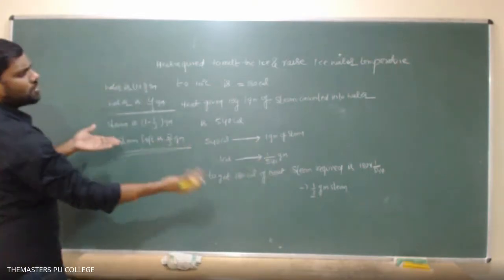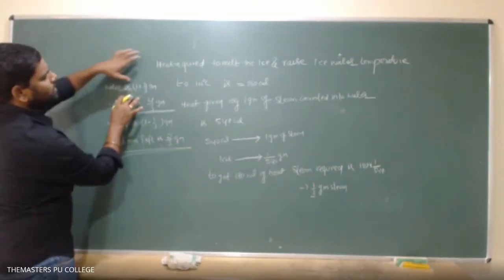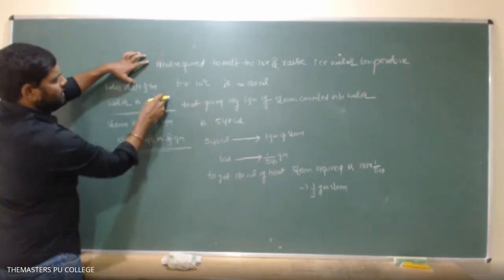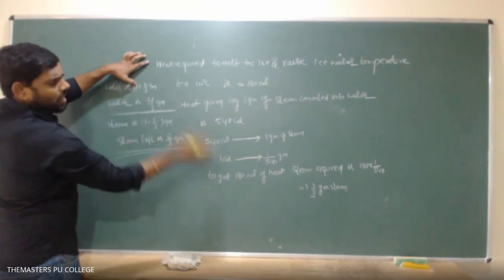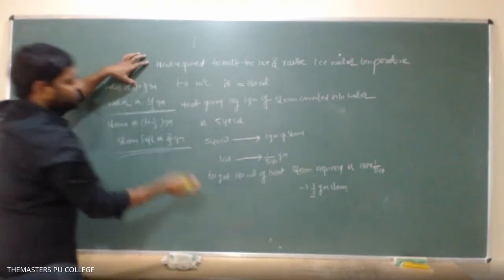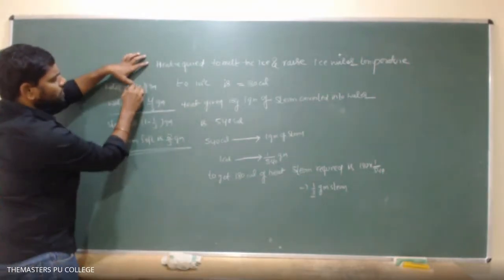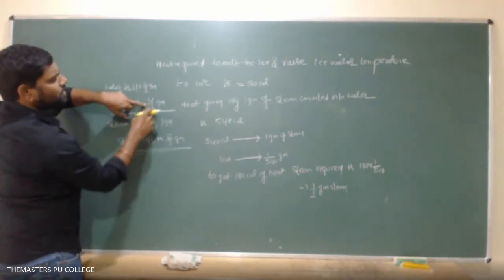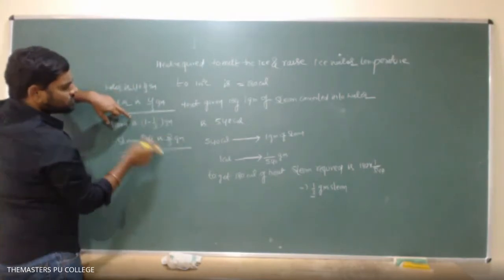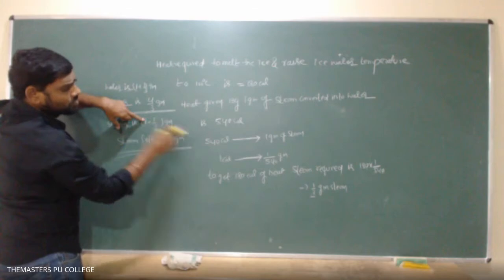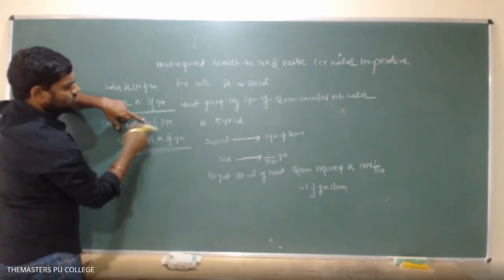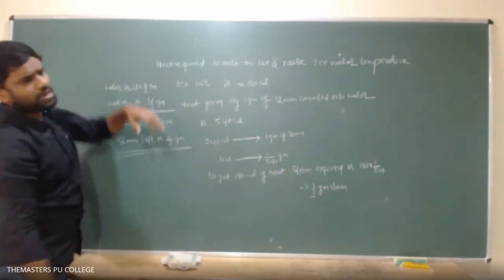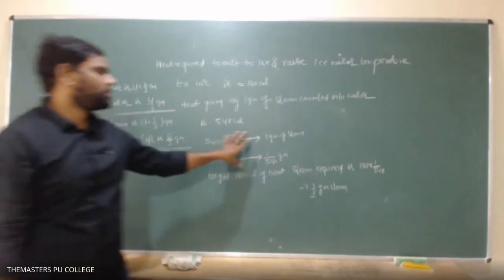So the next 2/3 was left as steam only. Hence, what is the total water in the system? This 1 gram of ice melts and that ice water temperature is raised to 100 degrees centigrade, so 1 gram of water is there. And this 1/3 gram of steam is converted into water, so the total water in the system is 1 gram of ice water and 1/3 gram of steam water, totally 4 by 3 gram of water. And what is the steam in the system? Out of 1 gram of steam, 1/3 gram is converted into water, so the steam left is 1 minus 1 by 3, that's equal to 2 by 3 gram of steam. That's it. This is the important point here.